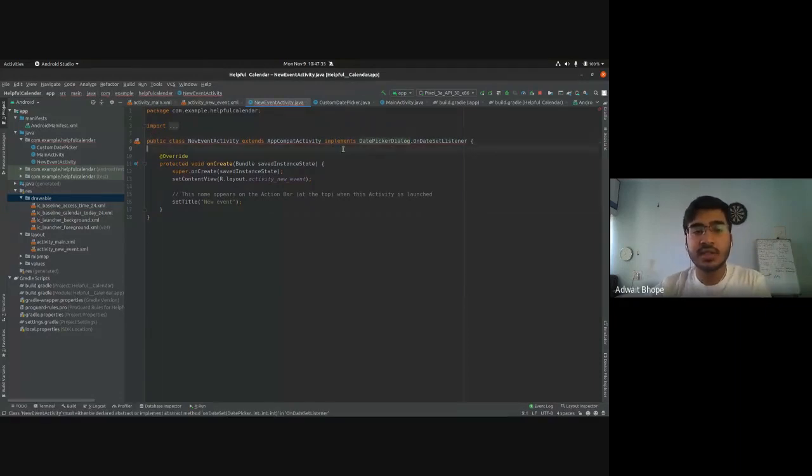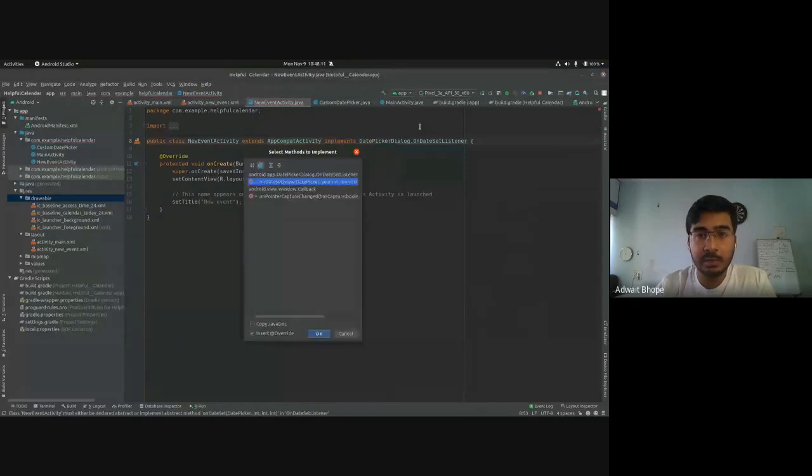Now what this is doing is our class is implementing this interface DatePickerDialog.OnDateSetListener. If you have studied OOP, you would know what an interface is and what it does. Even if you have not, do not worry. For those who understand what is happening, we have implemented an interface. When you do this, you need to make sure you're overriding all the functions that are there in the interface, and we are not doing that at the moment, which is why Android Studio is showing a red line here. So go onto the line and press Alt Enter and click on implement methods, and it will show a pop-up box with which methods you want to implement. Don't change anything here, just click on OK.